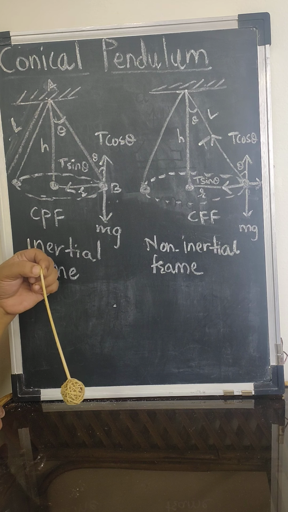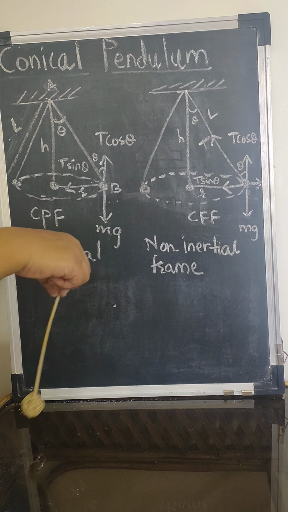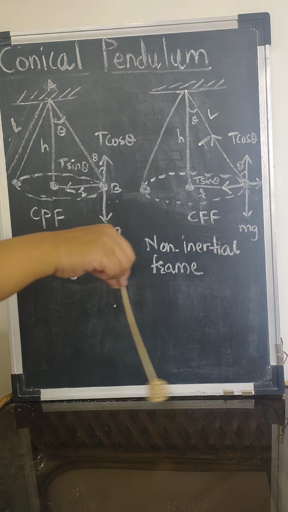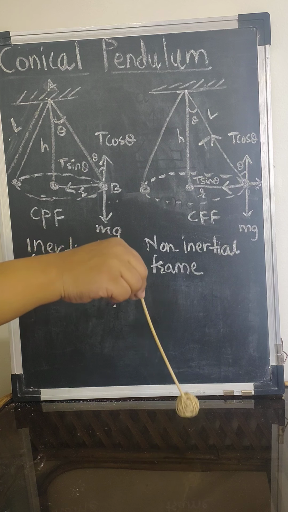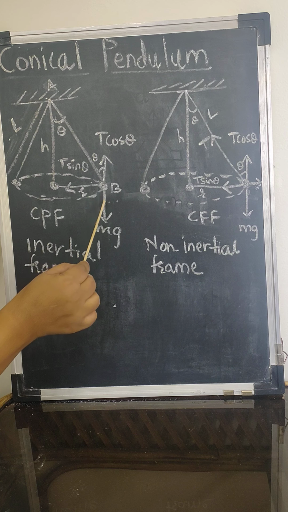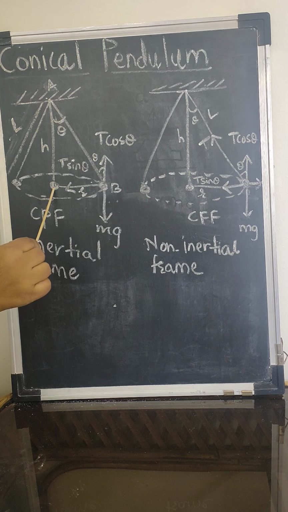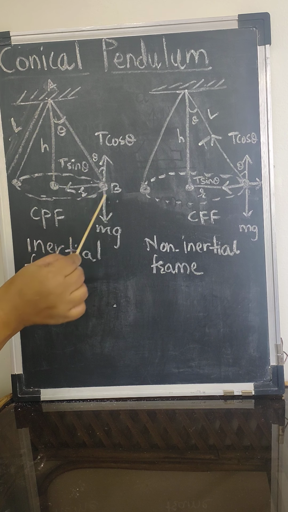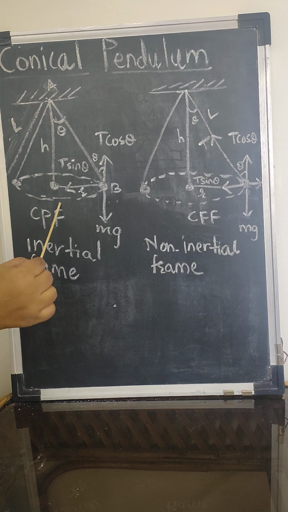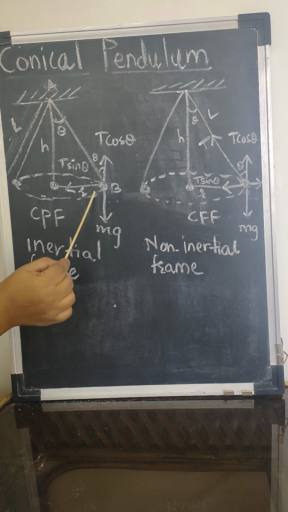Now what is then a conical pendulum? When the same simple pendulum is whirled in a horizontal circle, it forms a circular motion. Can you see that here the string is making a cone with the circle? A conical pendulum is defined as a simple pendulum where the bob describes a horizontal circle and the string makes a cone with the horizontal circle. Since it is making a cone, the name becomes conical pendulum.